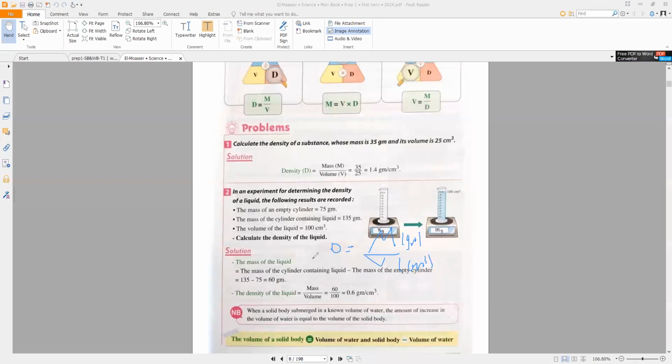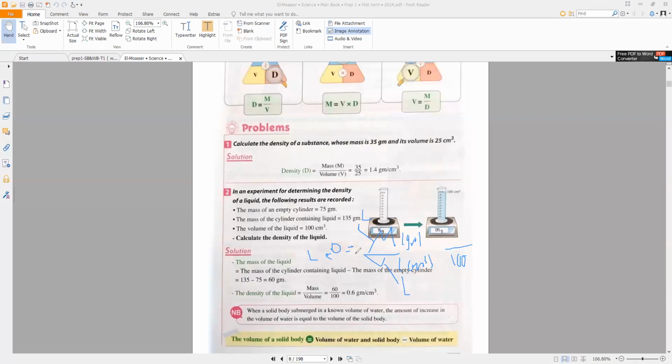You must ask yourself a question: we want to calculate the density of what? The density of a liquid. So the mass must be for the liquid and the volume must be for the liquid. In this problem, you will find the volume of the liquid. The volume of the liquid is 100 cubic centimeter.